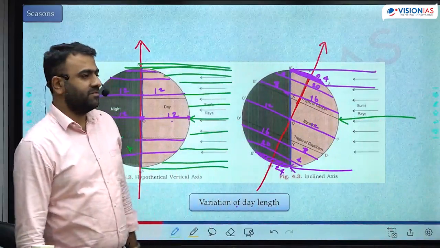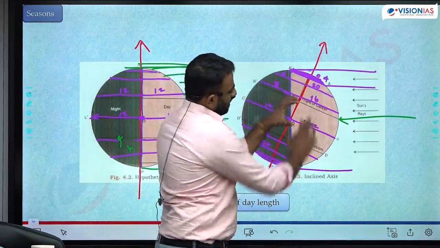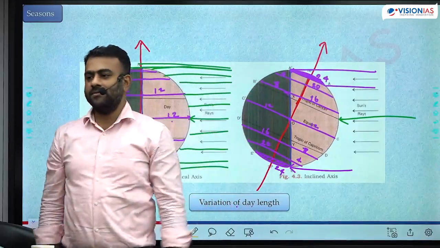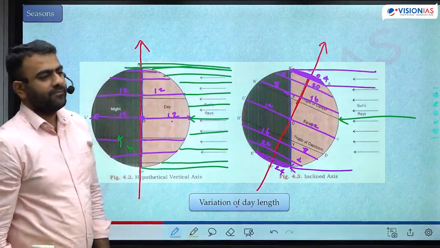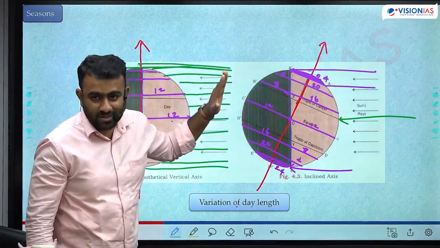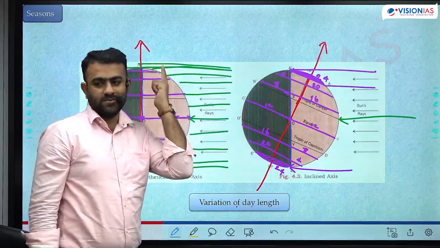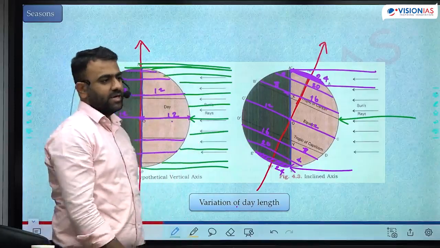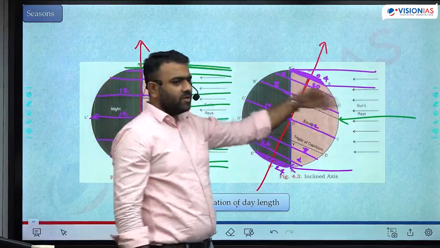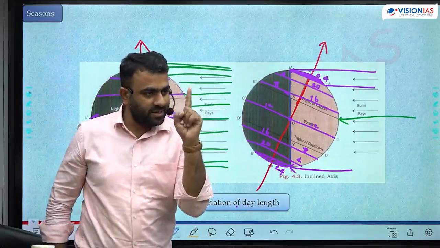But what is the significance here? When you tilt like this, every place in the northern hemisphere starts to receive the sunlight at a higher angle. When the tilt is towards the sun, wherever the tilt has become towards the sun, the intensity of sunlight increases, because the angle of incidence increases by 23.5 degree. Is that right? कोई भी latitude ले लो, हर जगह. In the northern hemisphere, in every latitude, the angle of incidence increases by 23.5 degrees.